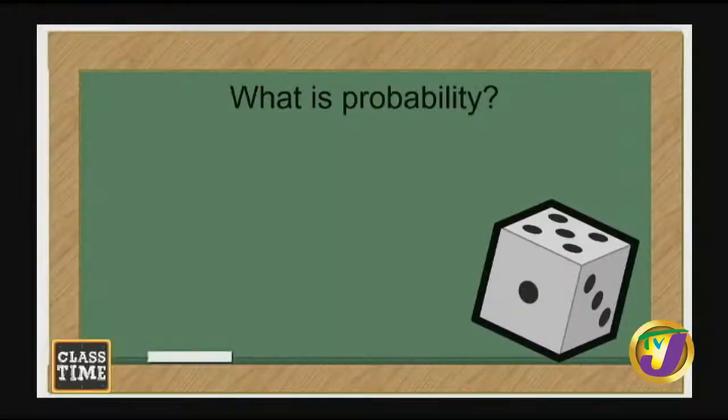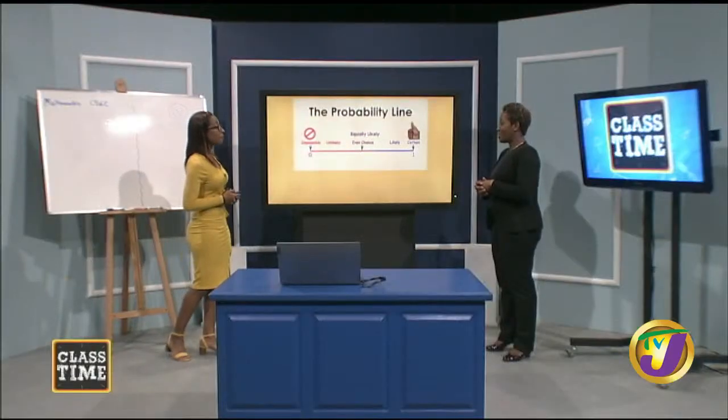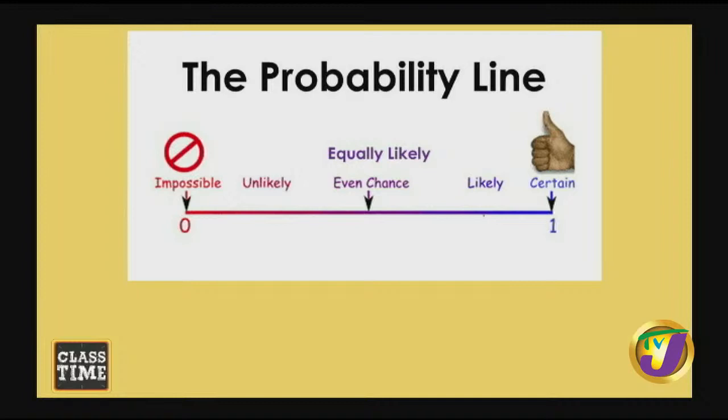And lastly, remember we had outlined three headings: measurement, statistics, and now we're looking at probability. Probability is simply how likely something is to happen. Here we have a probability line, starting from 0 to 1. At 0, you'd call that event impossible. It is impossible for me to be 20 feet tall. So that's a probability of 0. Then what about unlikely to happen? It's unlikely that rain may fall because the sun is shining brightly. Not that it can't happen, but it's unlikely based on what is happening.